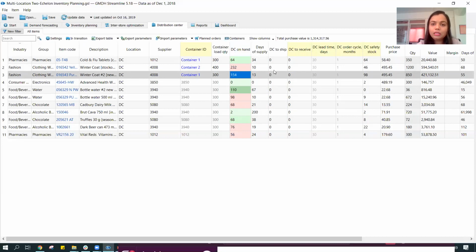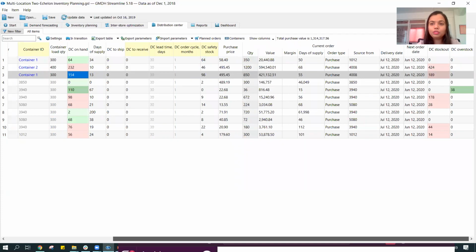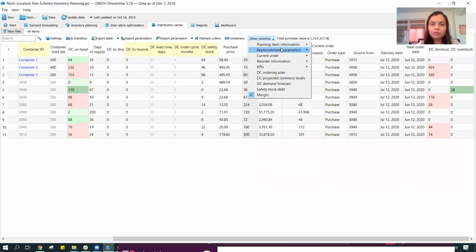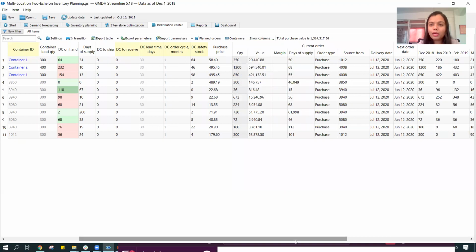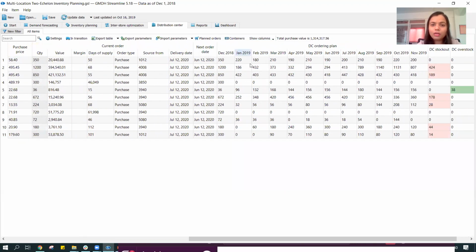it's going to give me the information as to how much further we need to order, not just for the current month, mind you, but it is also going to give me the information for my future time periods as well. I can quickly open that and tell the system that I want to look at the inventory DC ordering plan. So it's going to give me the information of my DC ordering plan. For the current month, we are going to order 350. Then we are going to order 220, and so on for all the items. And this is going to be my expected overstock or expected stock out for the current month at the DC.